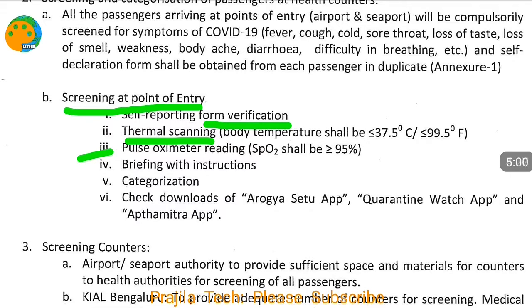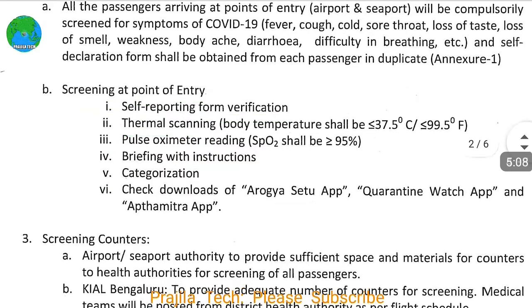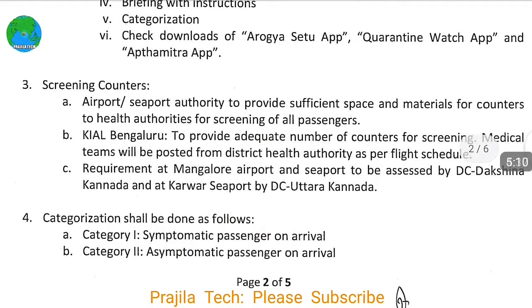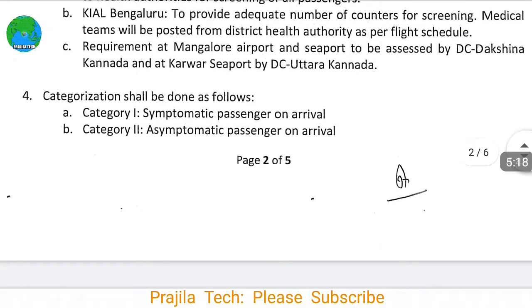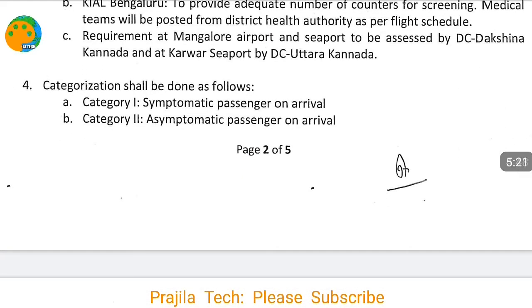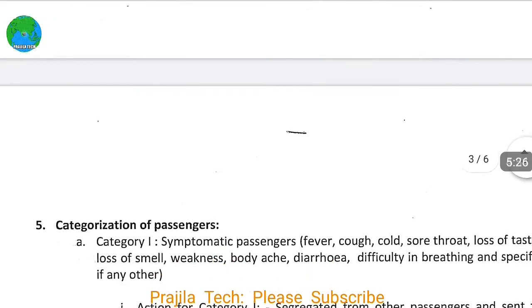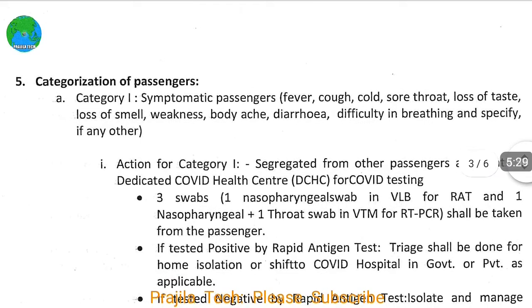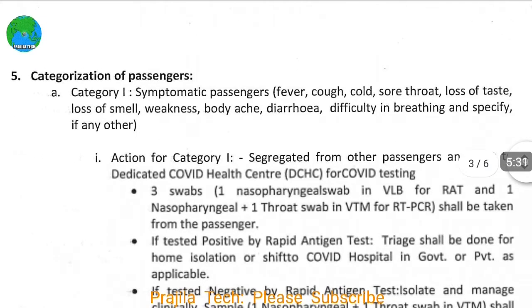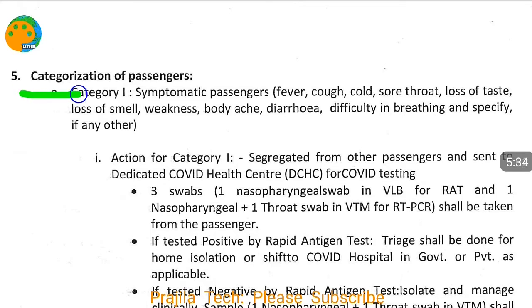Thermal screening will be there. A pulse oximeter will be there to check the SpO2 level in your blood. And then they will check whether you have downloaded the three applications on your mobile: Arogya Setu, Quarantine Watch, and Apat Mitra. And they will provide an adequate number of screening counters. So all these setups will be there in the airport, and the government will be taking care of that. Passengers will be categorized into two, symptomatic and asymptomatic, and action will be taken accordingly. So let us quickly see what action will be taken on categorization of passengers.